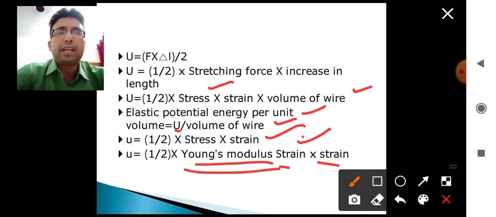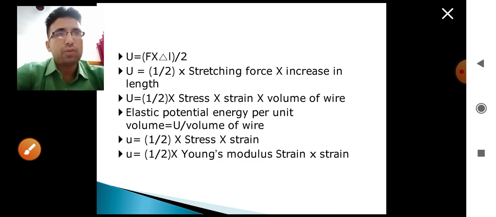In this way we can calculate the elastic potential energy of the body if we have the stress and strain acting on the body, or Young's modulus and strain produced in the body.